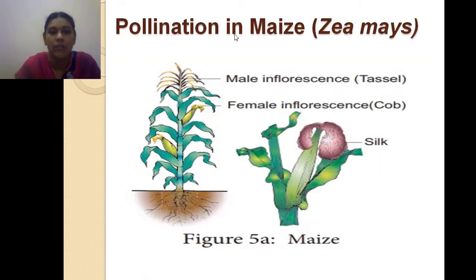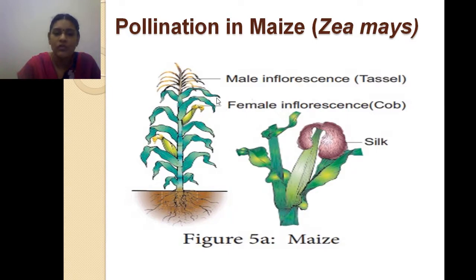If you take pollination in maize, this will show you clearly. This is the male inflorescence and this is the female inflorescence. The female inflorescence I show separately here. Look here, this is the female, and it is silky in nature.